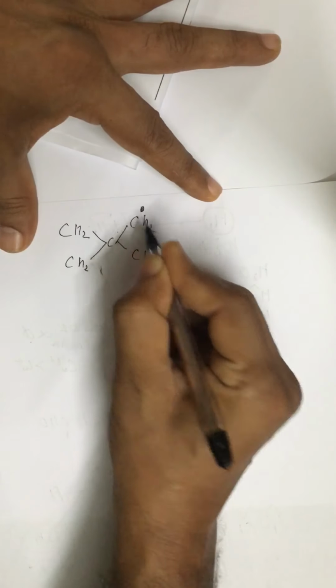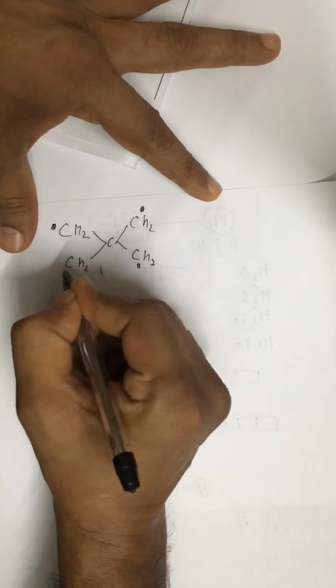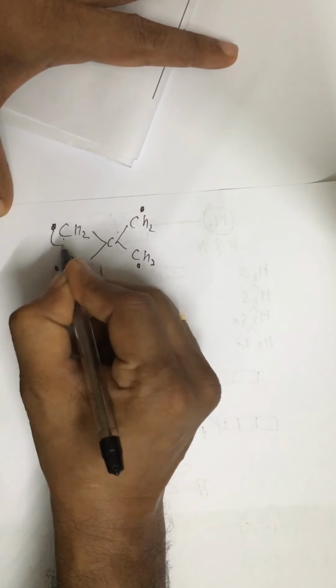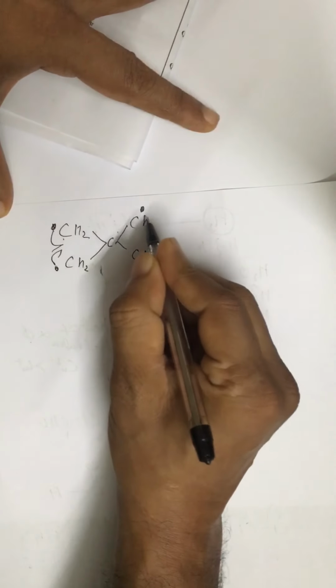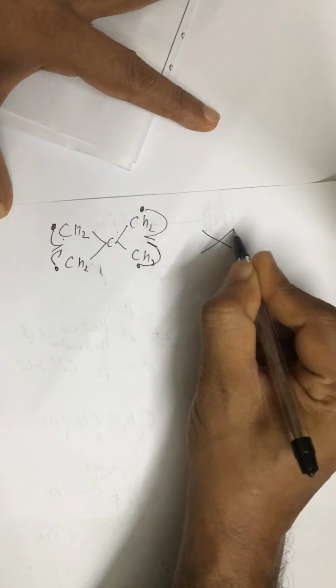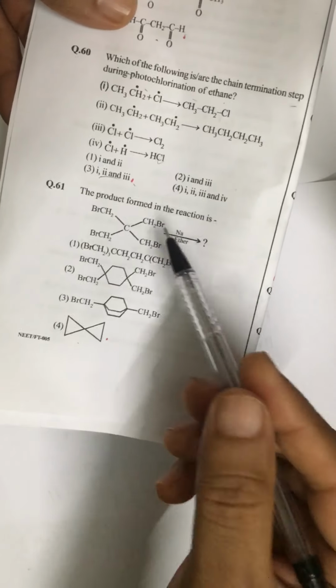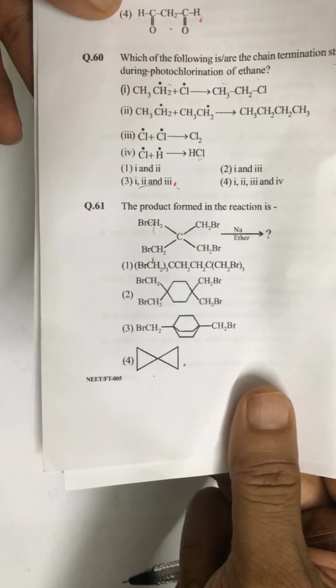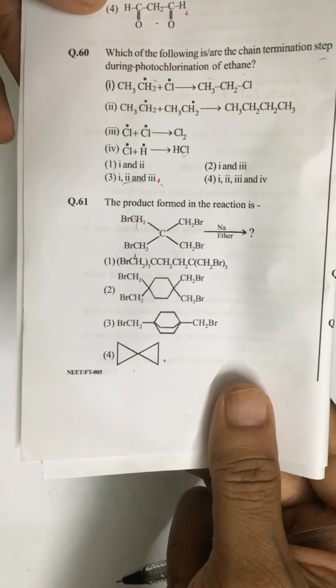In the free radical mechanism, after the removal of halogen we get this kind of free radical, and they combine to give the product like this. So this is one possibility. Alright, so the correct answer is fourth option. At this point we get a free radical and they combine to give the final product. Alright, so question number 61, correct answer is fourth option. Is this okay?